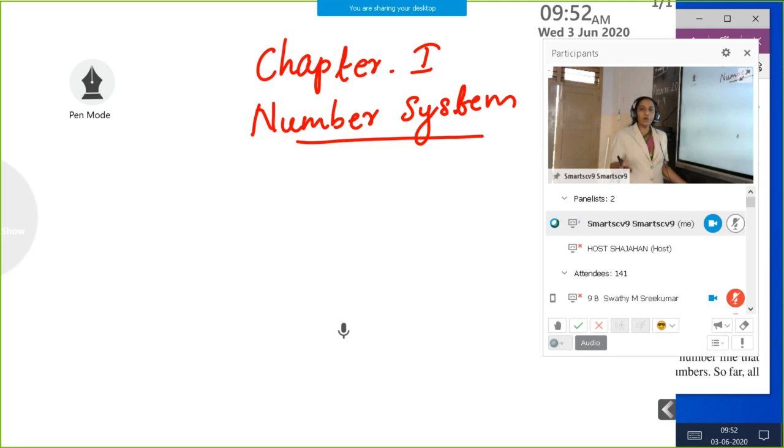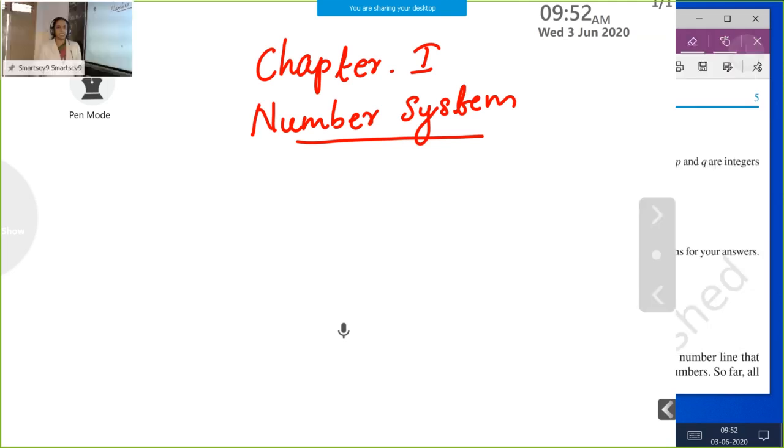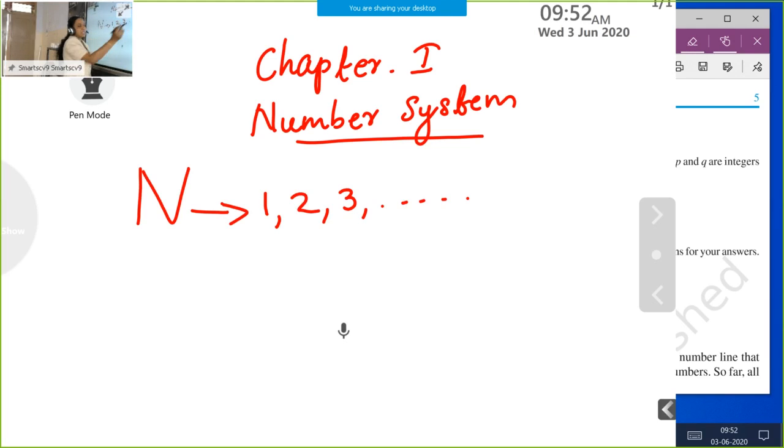See children, all of you know different types of numbers. In our small classes onwards, we are studying about numbers. So first number system is natural numbers and we represent it by N. And the least natural number is 1. So it starts from 1, 2, 3, etc. That shows it is never ending.